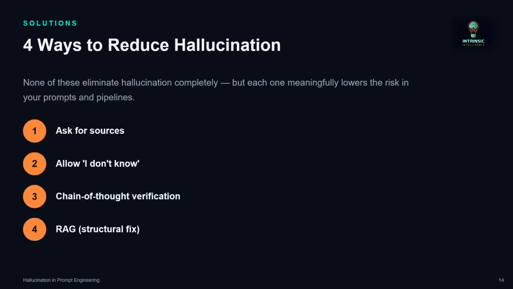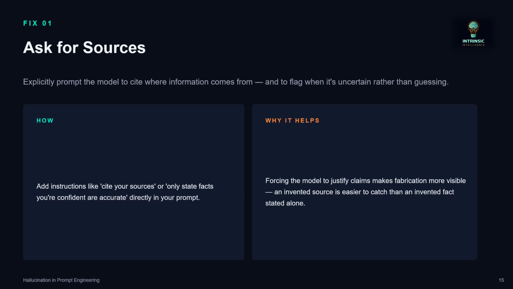So what are the four ways to reduce hallucination? None of these eliminate hallucination completely, but they meaningfully lower the risk in your prompts and pipelines. Ask for sources, allow I don't know, chain of thought verification, and RAG as the structural fix. The chain of thought verification and RAG we will see in the next videos, and I'll explain those in detail. Fix one: ask for sources. How? Add instructions like cite your sources, as we discussed before. Why it helps: forcing the model to justify the claim makes fabrication more visible.